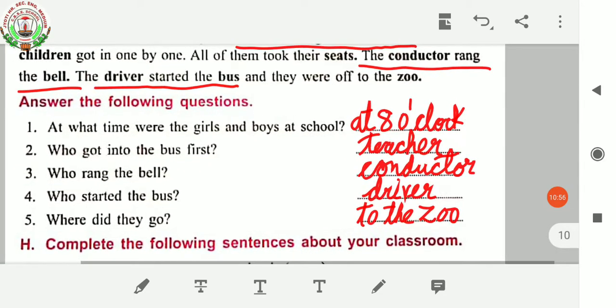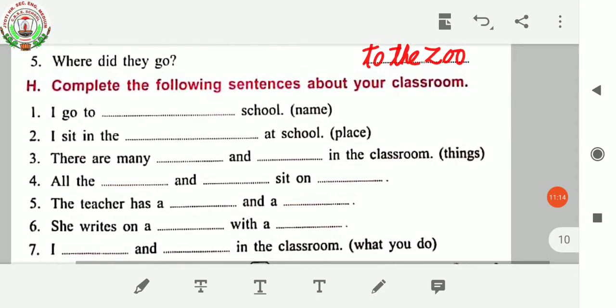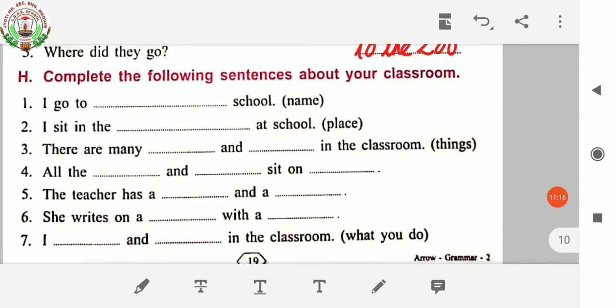Okay, so these are all the answers. At what time were the girls and boys at school? At 8 o'clock. Who got into the bus first? Teacher. Who rang the bell? Conductor. Who started the bus? Driver. Where did they go? To the zoo. Now coming to the next question. Complete the following sentences about your classroom. So here you have to complete the sentence about your classroom.